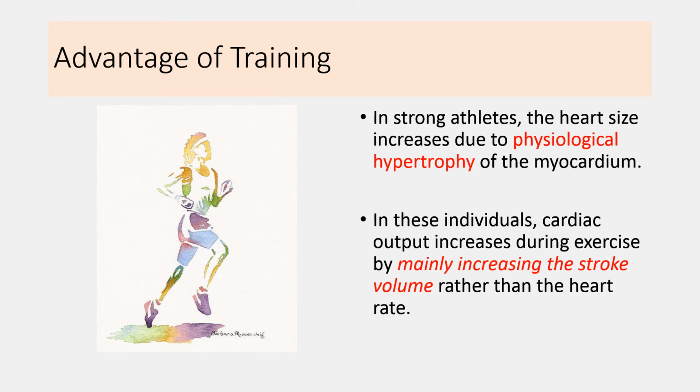Now, in athletes, resting cardiac output is also more because of the increase in stroke volume, and their resting heart rate is less because of the increase in vagal tone. So in athletes, cardiac output increases during exercise mainly by increasing the stroke volume rather than the heart rate. And in non-athlete individuals, cardiac output is mainly increased by an increase in heart rate rather than an increase in stroke volume.